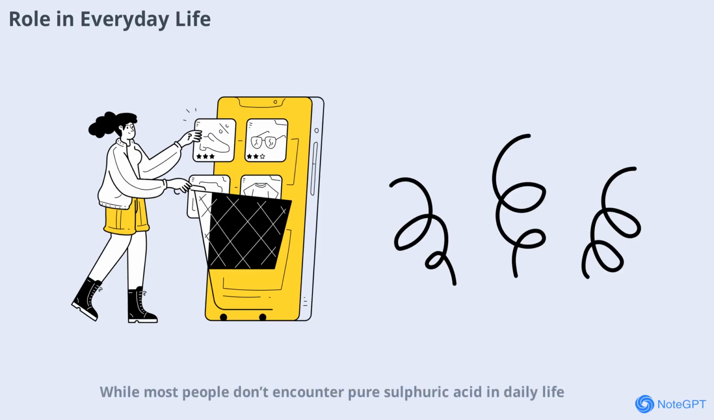While most people don't encounter pure sulfuric acid in daily life, its presence is felt everywhere, from the food we eat to the cars we drive. It's involved in the production of fertilizers, cleaning agents, batteries, and even medicines. Understanding its role helps us appreciate the hidden chemistry behind everyday products.